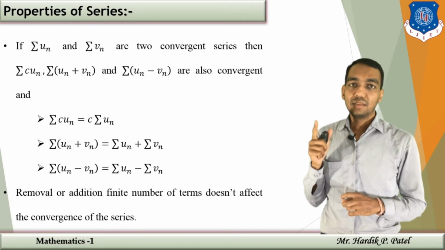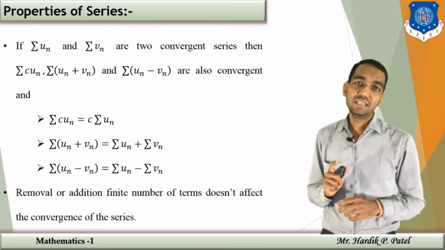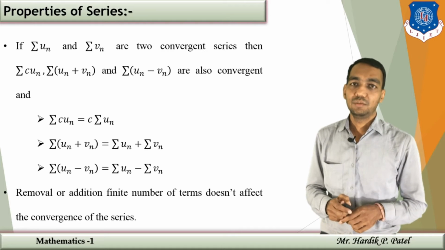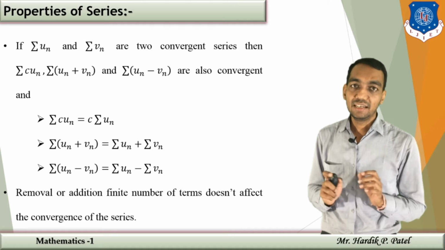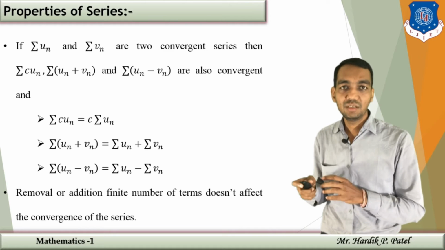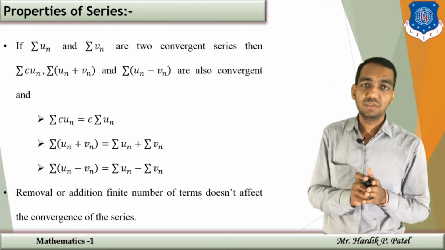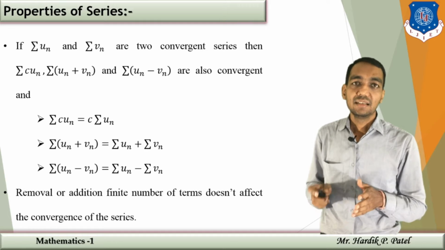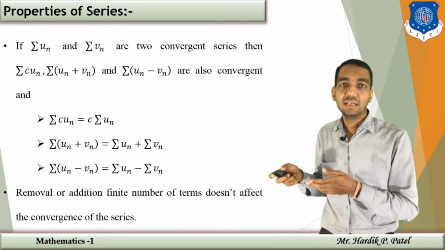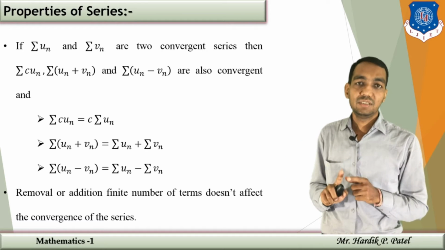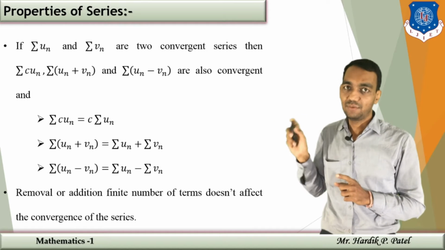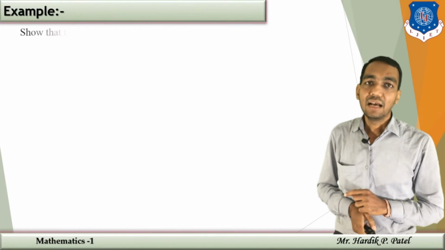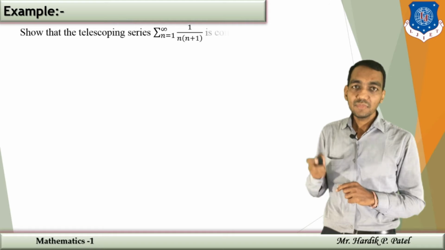Now, removal or addition of a finite number of terms does not affect the convergence of a series. That means if you add some terms or remove some terms in an infinite series, it does not affect the convergence of the series. A convergent series remains convergent, and a divergent series remains divergent. Okay. Now we are going on to an example.